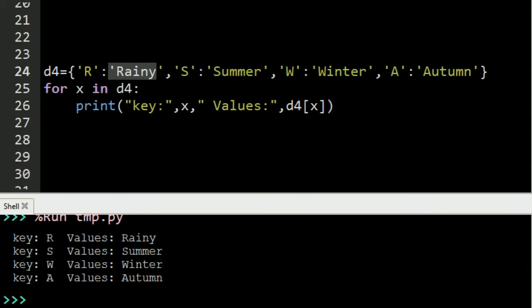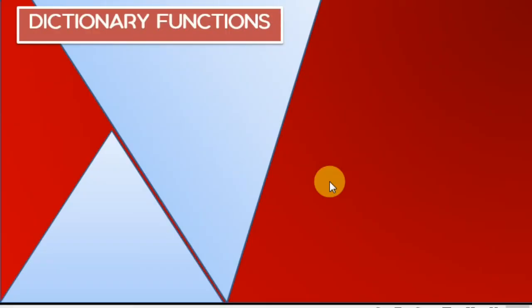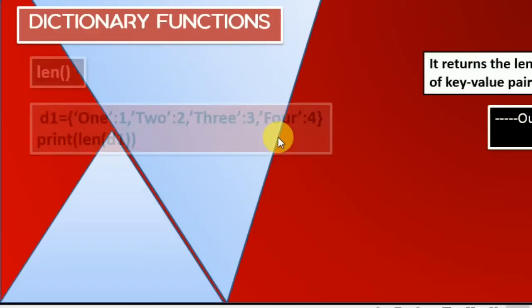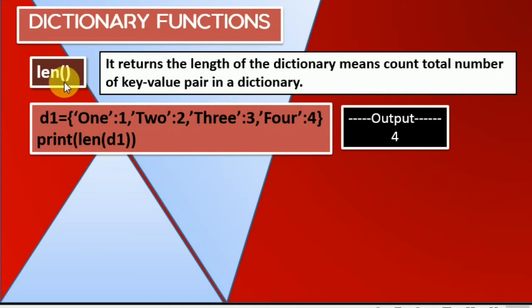So let us move to the next one, dictionary functions. Now we are going to discuss some of the functions of a dictionary. So what is the first one? You already know the meaning of length, and it will count and display how many pairs are there. So 1, 2, 3, 4 are there. It works in the same way that you have done in a list, tuple, and string. It will give you the length of the dictionary, whatever pairs are stored inside the dictionary.